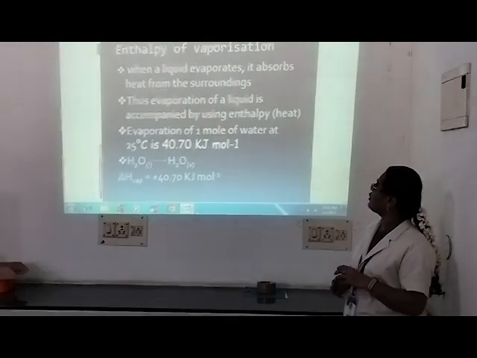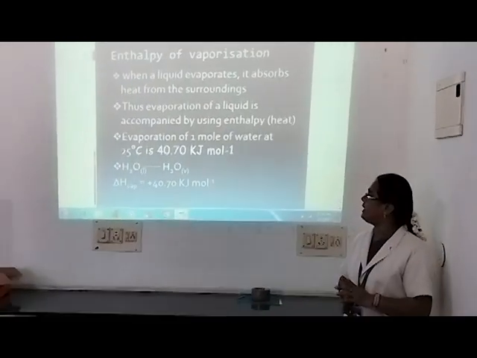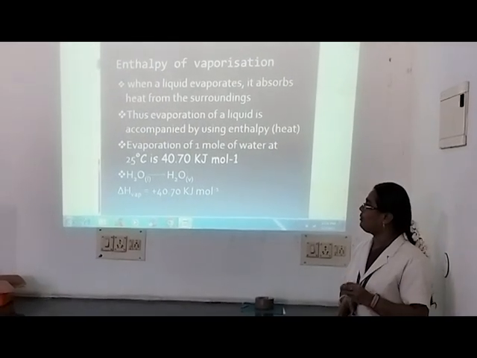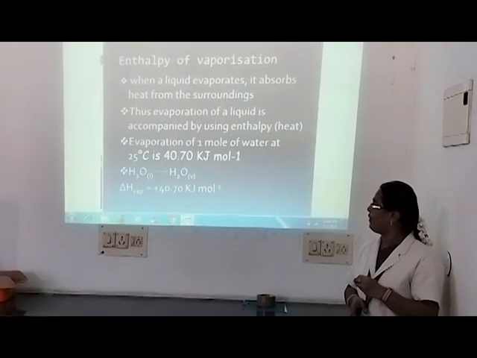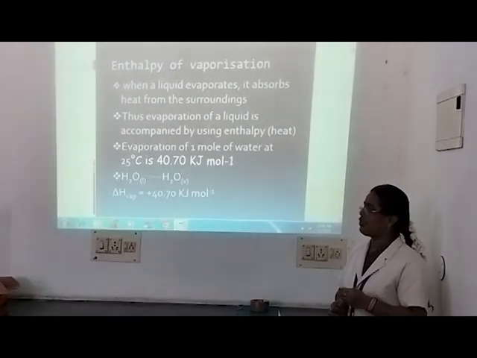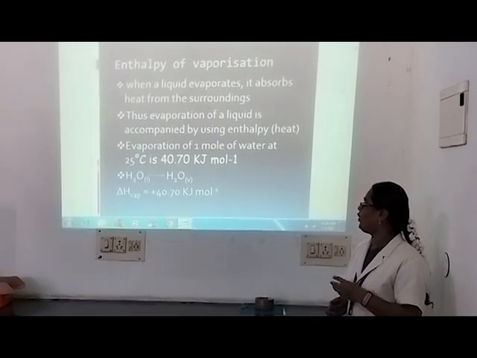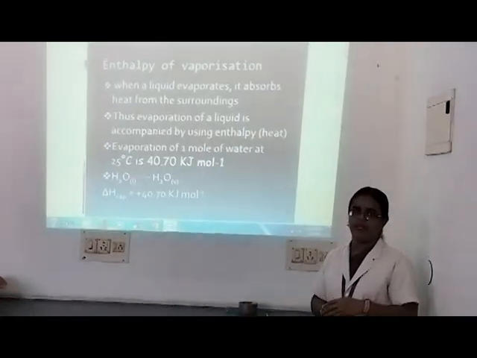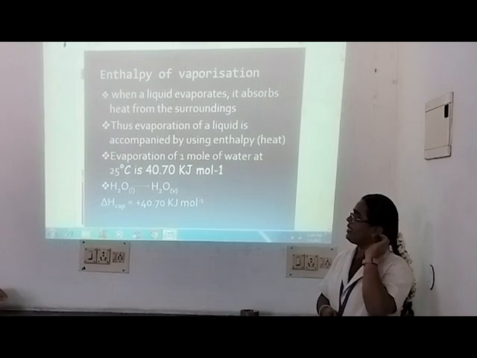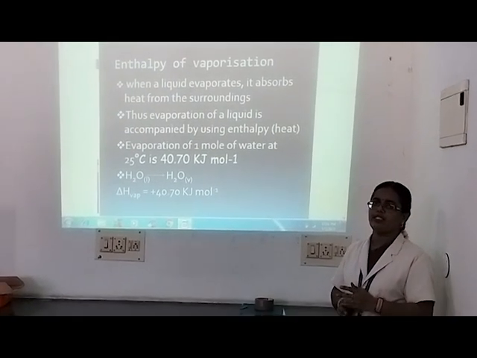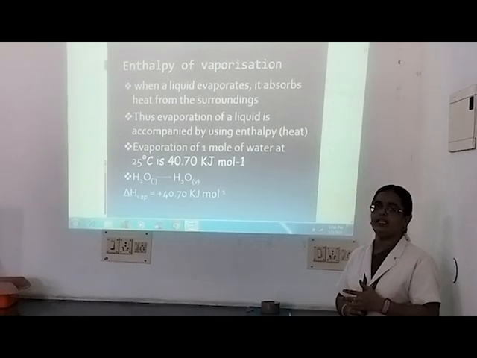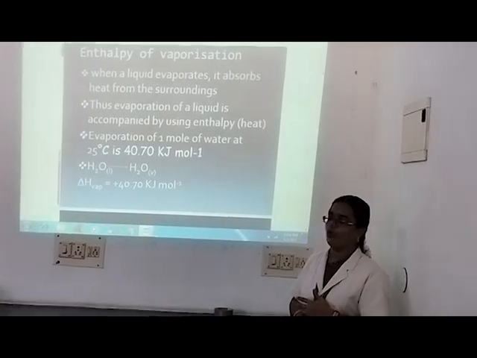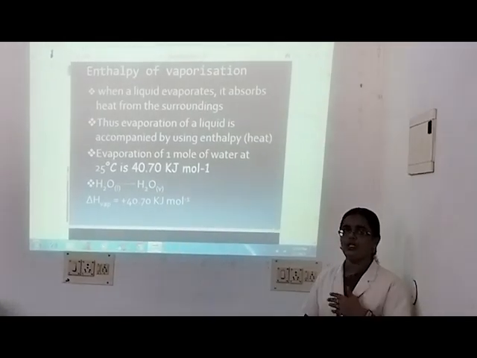Therefore evaporation of 1 mole of water at 25 degrees centigrade is 40.70 kilojoule per mole. Suppose 1 mole of water is converted into 1 mole of vapor, the enthalpy of vaporization value will be plus 40.70 kilojoule per mole. Why are we putting a positive sign? Because the vaporization process is accompanied by increase in the enthalpy of the system. Therefore delta H vaporization for 1 mole of water is 40.70 kilojoule per mole.